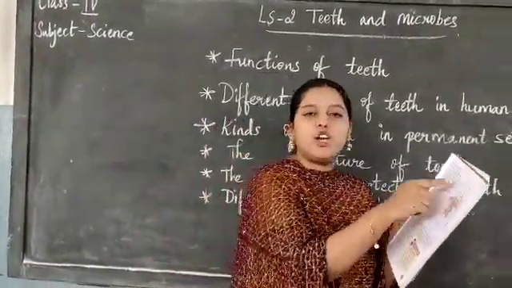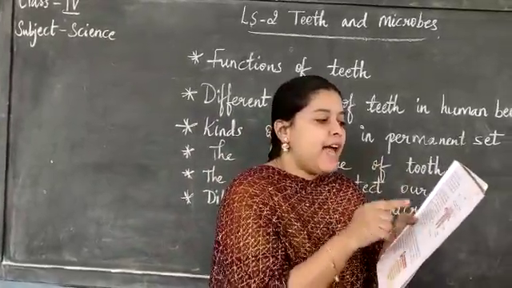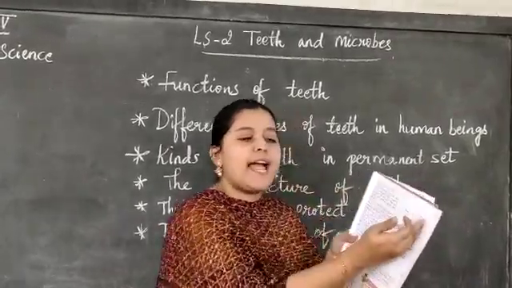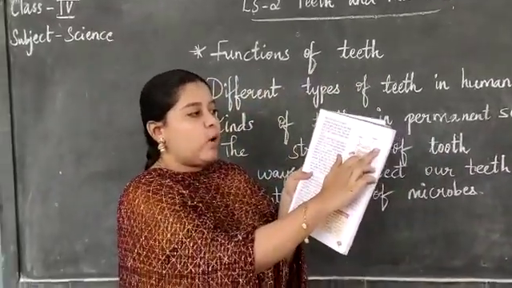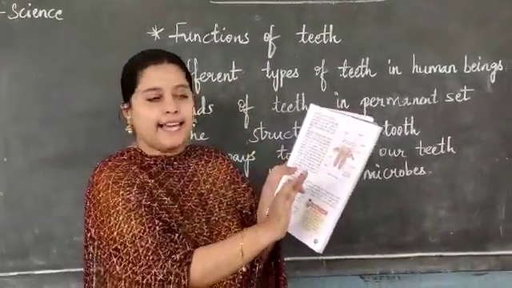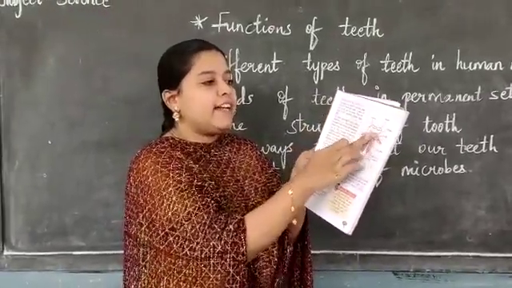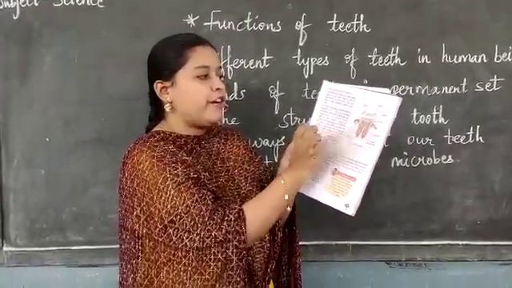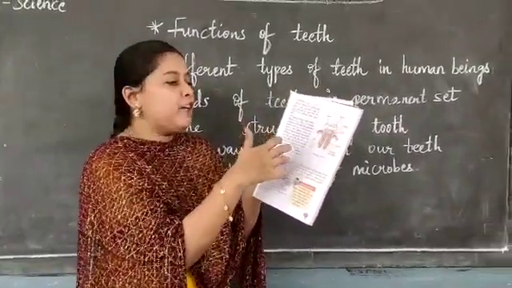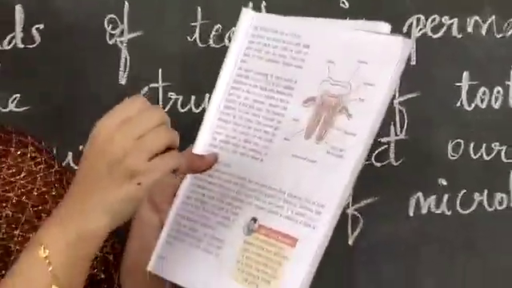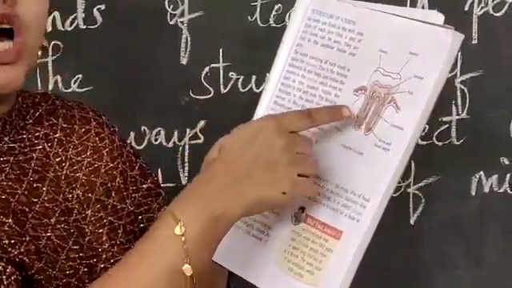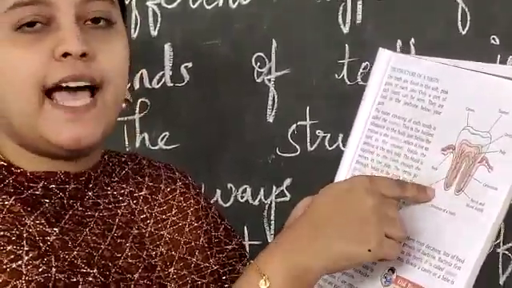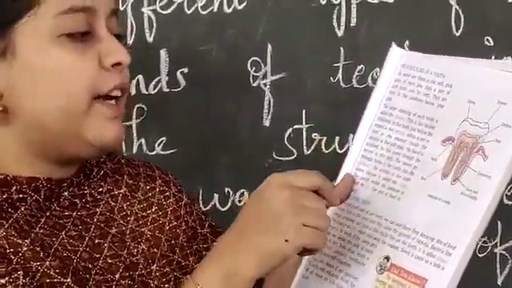The outer covering of the tooth is known as enamel. This enamel is the hardest substance in our body, children. Just below the enamel, you can see the dentine, which is not as hard as enamel. Inside the dentine is a soft pulp. You can observe it here in the picture. This soft pulp supplies blood to the tooth, and the nerves in the pulp go through the holes.